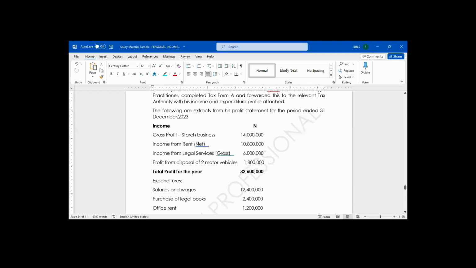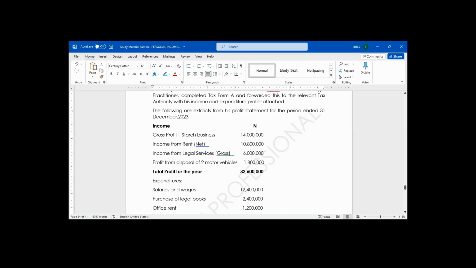The following are extracts from his profit statement for the period ended 31st December 2023. Income: gross profit, starch business, 14 million. Income from rent, net, 10,800,000. Income from legal services, gross, 6 million. Profits from disposal of 2 motor vehicles, 1,800,000. Total profit for the year, 32,600,000.